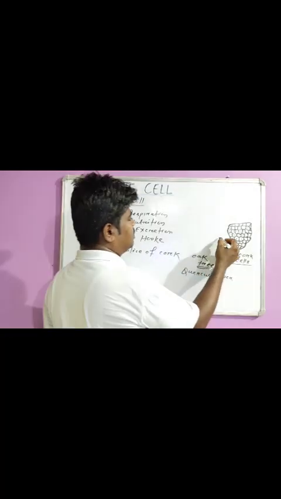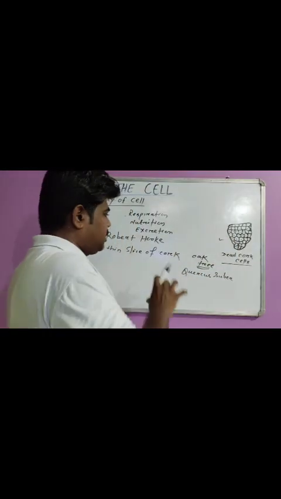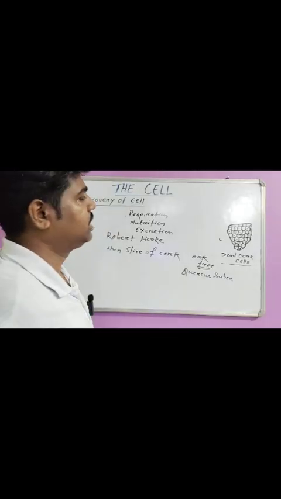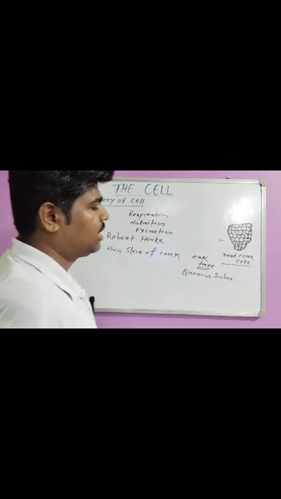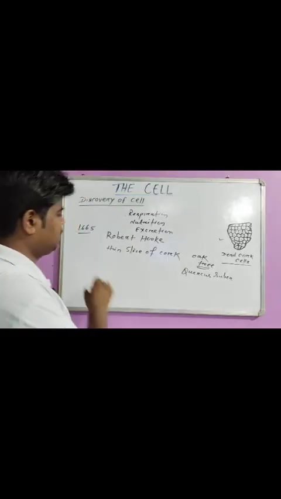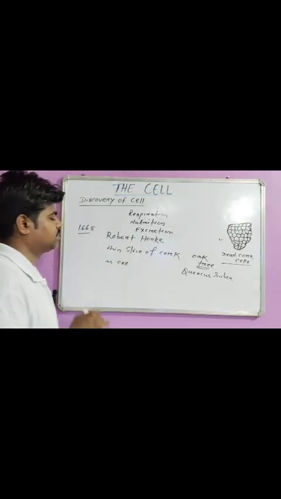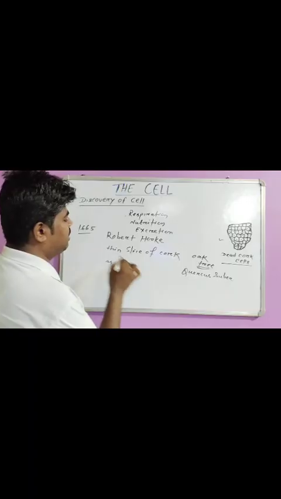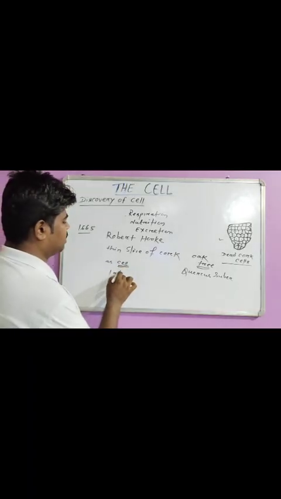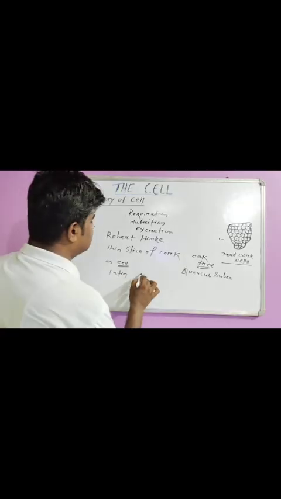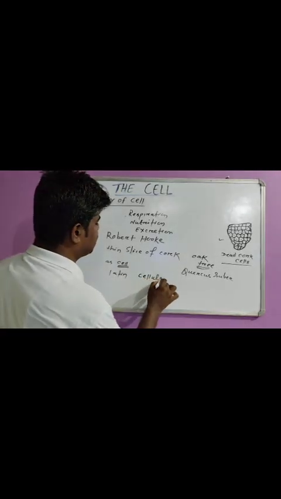So look at this structure. This cork was found to be composed of many little compartments that looked like honeycomb. He named these compartments cells because the word cell is derived from the Latin word cellula.